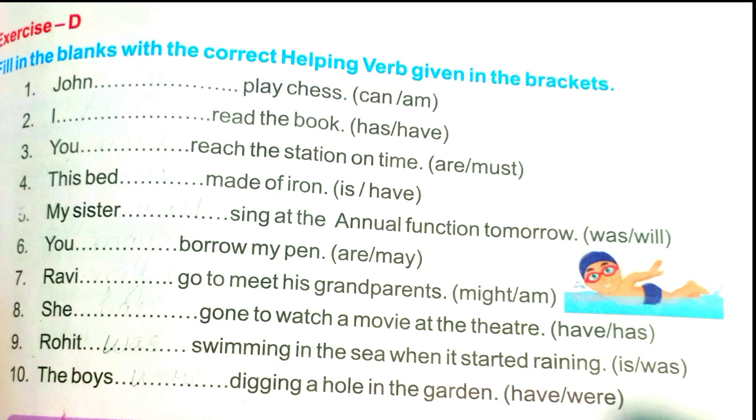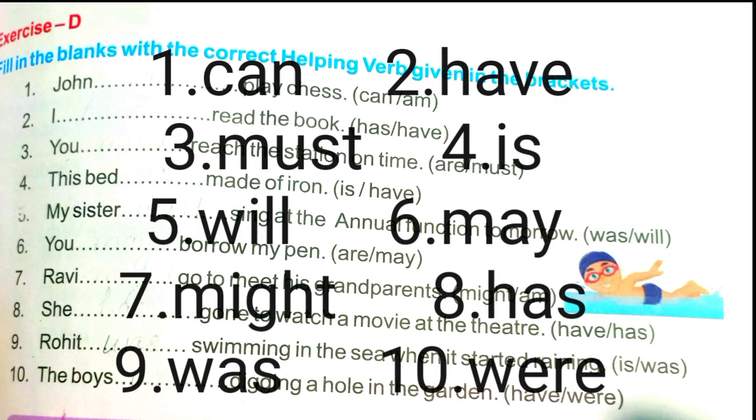Rohit dash swimming in the sea when it started raining. Rohit was. Rohit was swimming in the sea when it started raining. Last one, the boys dash digging a hole in the garden. Answer is were. So these are the answers. Helping verbs, correct helping verbs we are using for filling up these blanks. You can write all these answers in the textbook, and once again I'll tell you the answers all together. First one, can, next have, must, is, will, may, might, has, was and were.